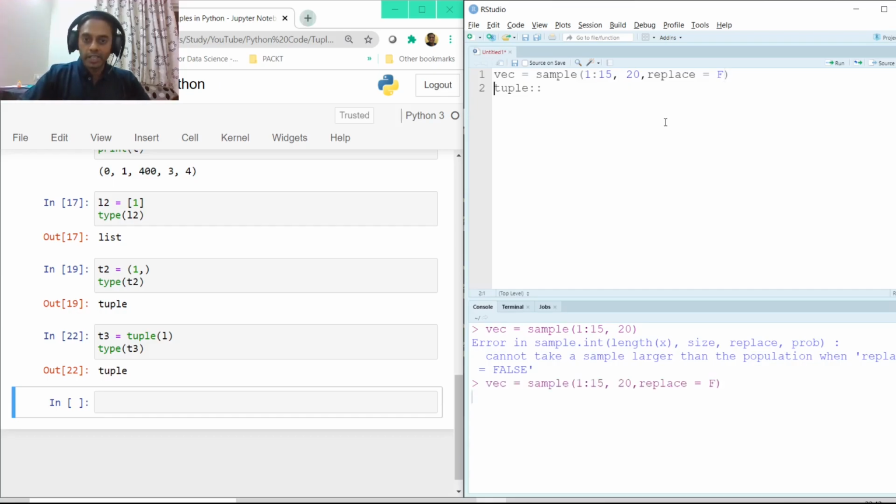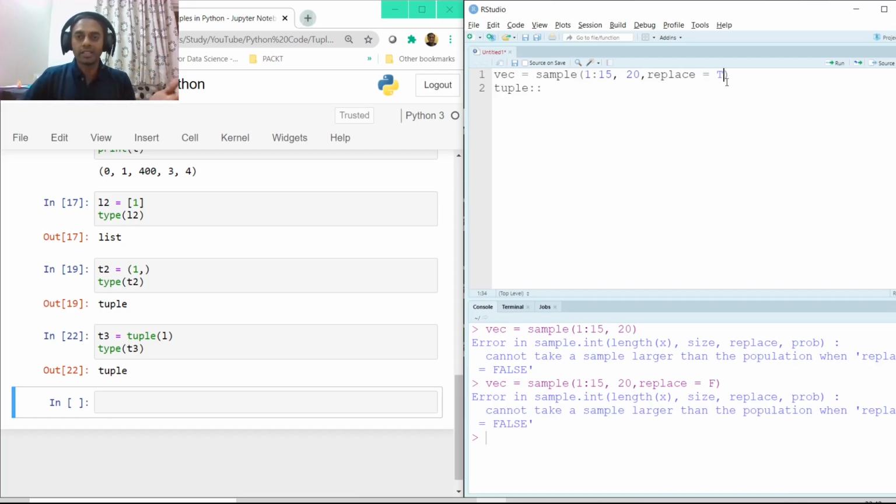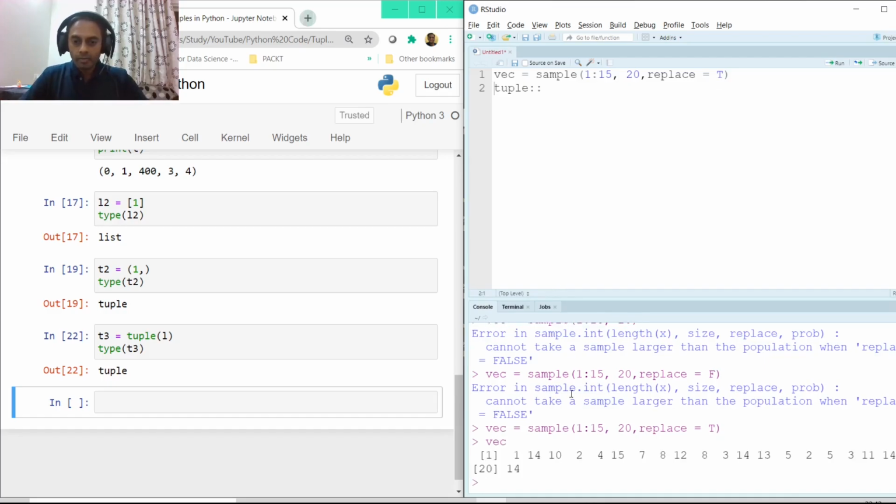I am sorry, I need to set this to true because I need to replace it. By default, replace is false, which means all the numbers will be unique. The moment I change it to true, now I have an option. Once I select one number, I'm putting that number back in the basket. I always have a probability of selecting that number all over again. So if I've selected 2 and throw it back in the basket, and now again if I try to randomly pick another number, I might select 2 once again. Now if I execute this, VEC gets executed. Now if I just print VEC here, we see there are a few numbers that are getting repeated.